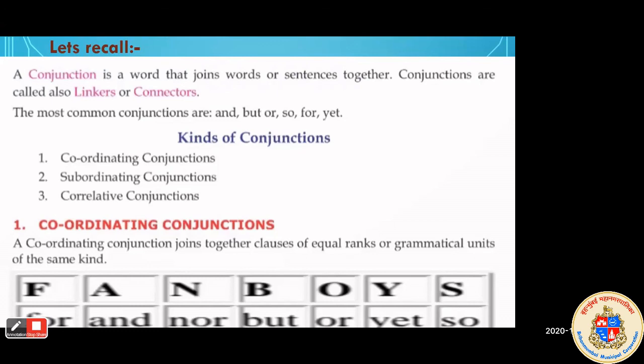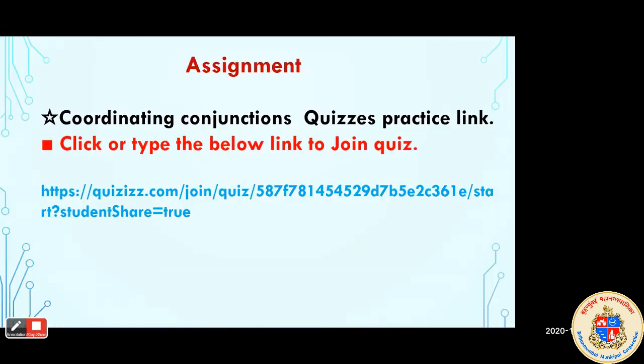So students, there is one task for you. You have to go through this link. You can search on Google, type this link, and join to solve this quiz. Okay. There are quizzes given on the coordinating conjunctions, so you can solve them with the help of this link. Okay. So this is homework for you. I hope you will do it sincerely.